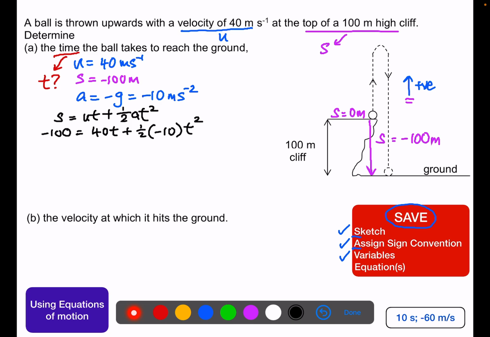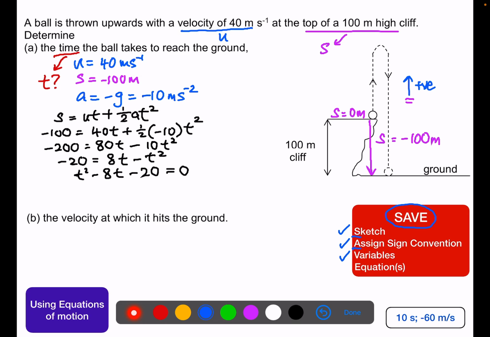There's a half there, so we multiply by 2. Simplify the equation first, and the common factor of 10, divide throughout by 10, and bring all the variables to one side of the equation. And we are going to get a quadratic equation: t squared minus 8t minus 20 equals 0.